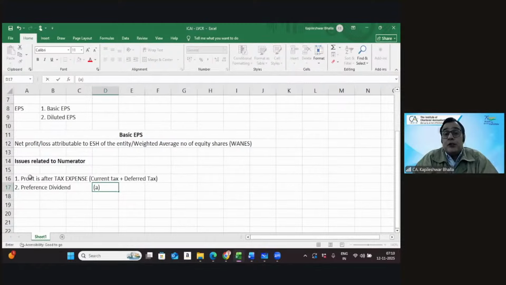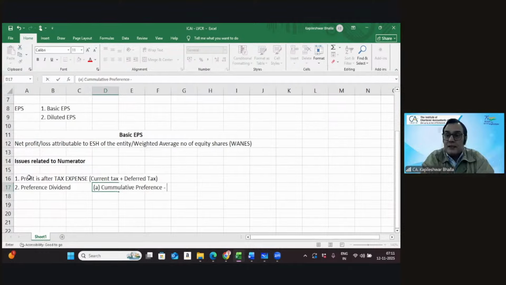Is it cumulative in nature, or non-cumulative in nature? Let me also put some questions to you, friends. When it is cumulative preference shares, are you supposed to make a deduction of the preference dividend?